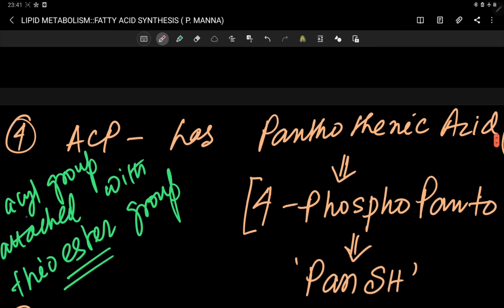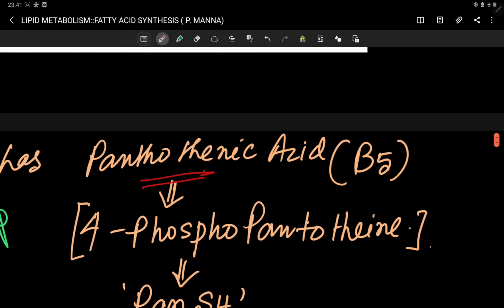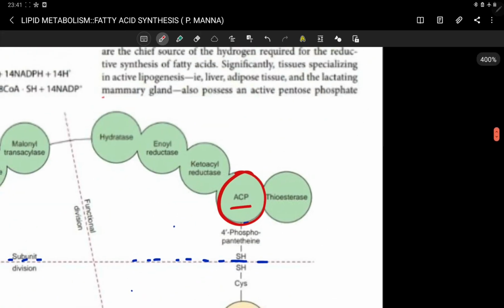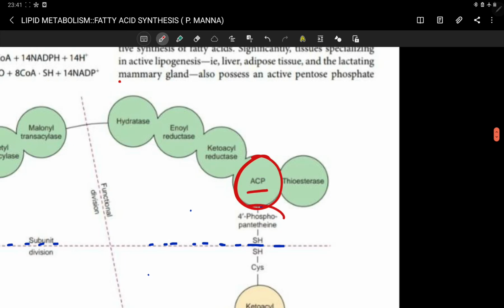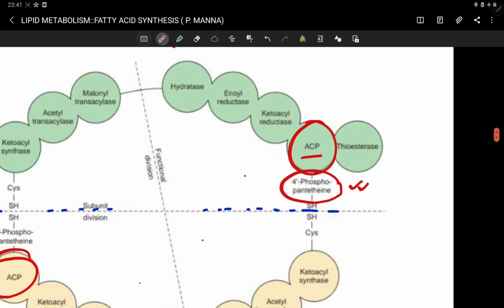Your ACP domain, or acyl carrier protein domain, has pantothenic acid in the form of 4-phosphopantetheine.